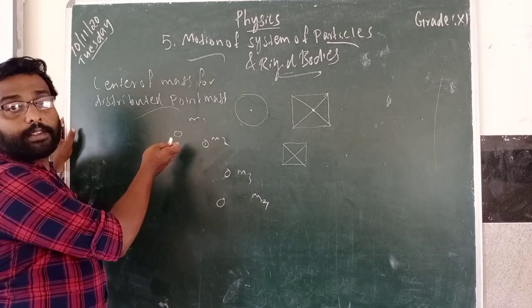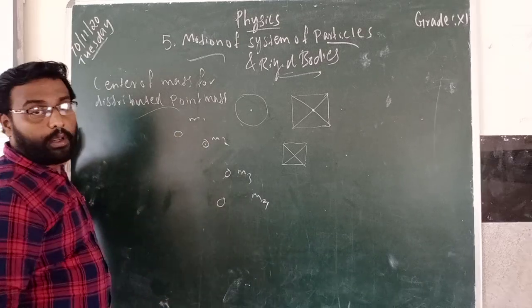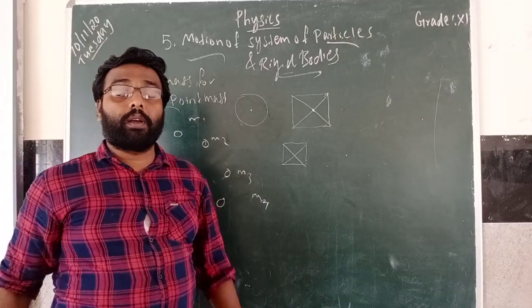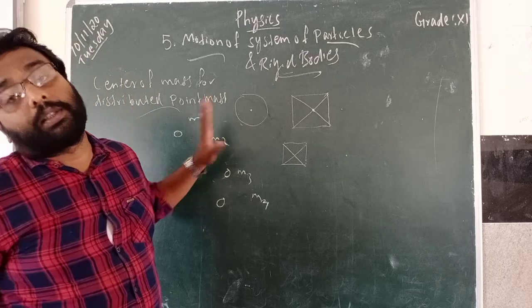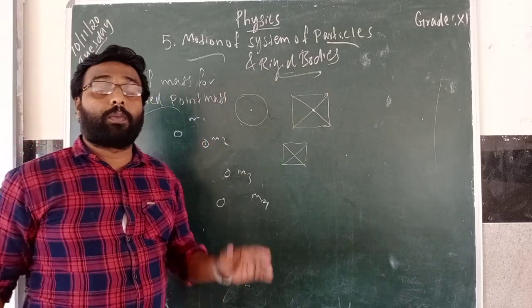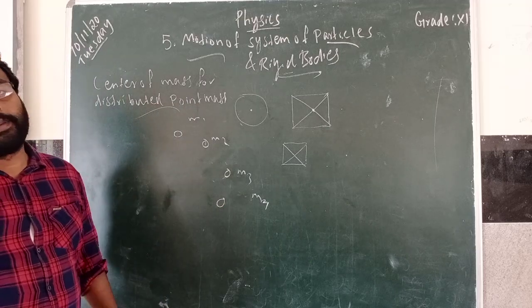Let us consider these masses as M1, M2, M3, M4. You are going to find the center of mass of this. How can you find the center of mass for this object?